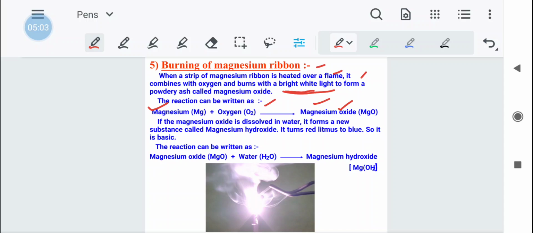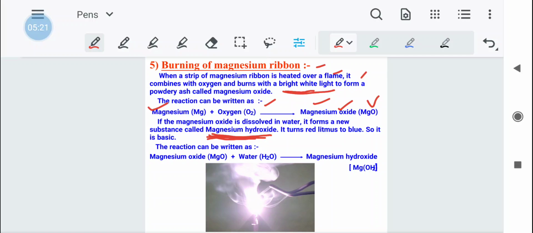Now in the next reaction, we are dissolving this magnesium oxide in water. It forms a new substance known as magnesium hydroxide.